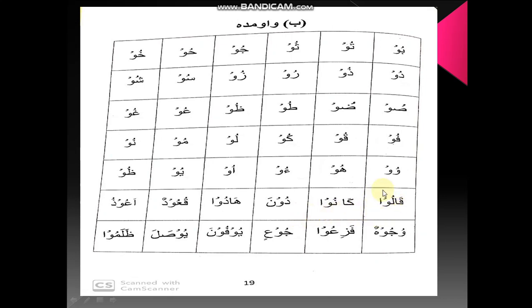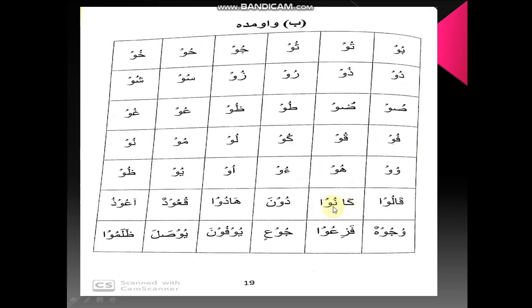Qalu. You can see here we are having some words from vav madda examples. So qaf alif zabar qa, one time long we have alif madda, and then lam vav pesh lu, vav madda, qalu. You can see in this word we are not reading alif after the vav. Why? Because you can see the last sign which is required for alif madda is not there. We are having a silent sign, it's not zabar, so we will not read it.